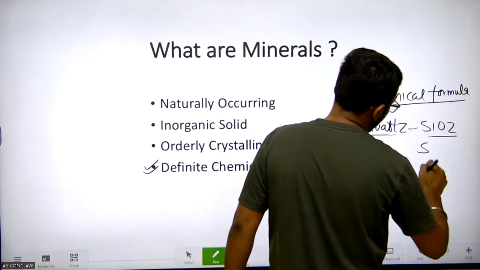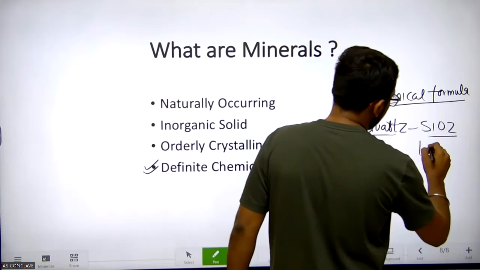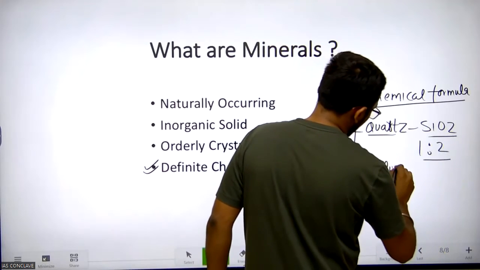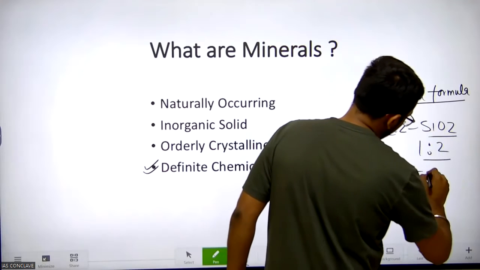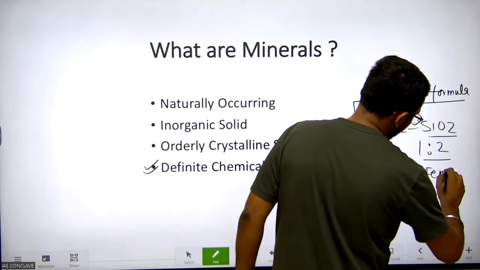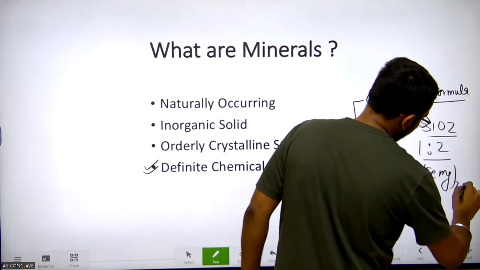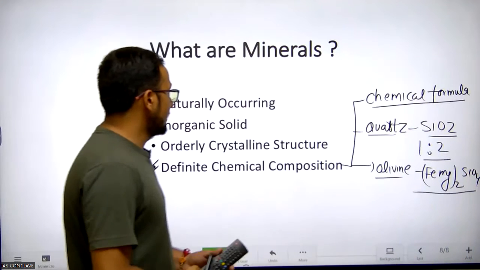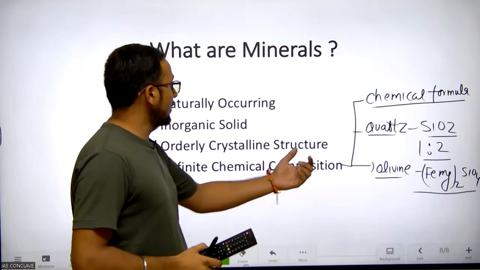Here silicon and oxygen are in a 1:2 ratio. Another is olivine. The chemical formula is (Mg, Fe) twice into SiO4. So they have a definite chemical composition.